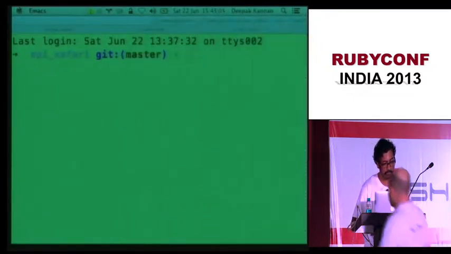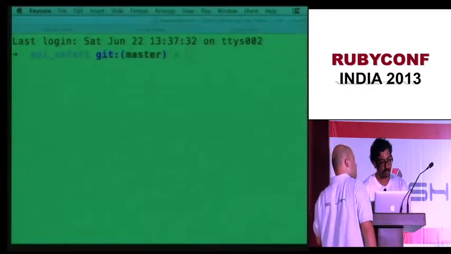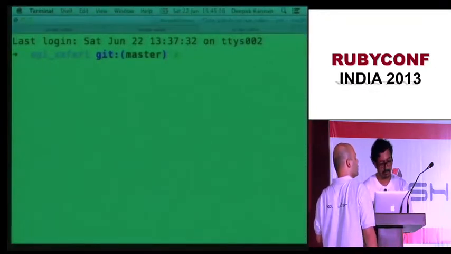Okay, let me open it in the terminal. This is not working for me. How do I do that?